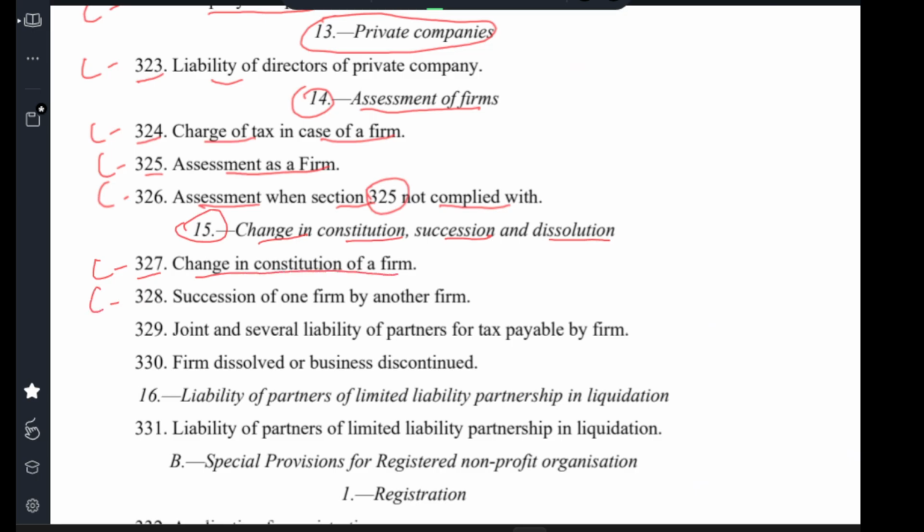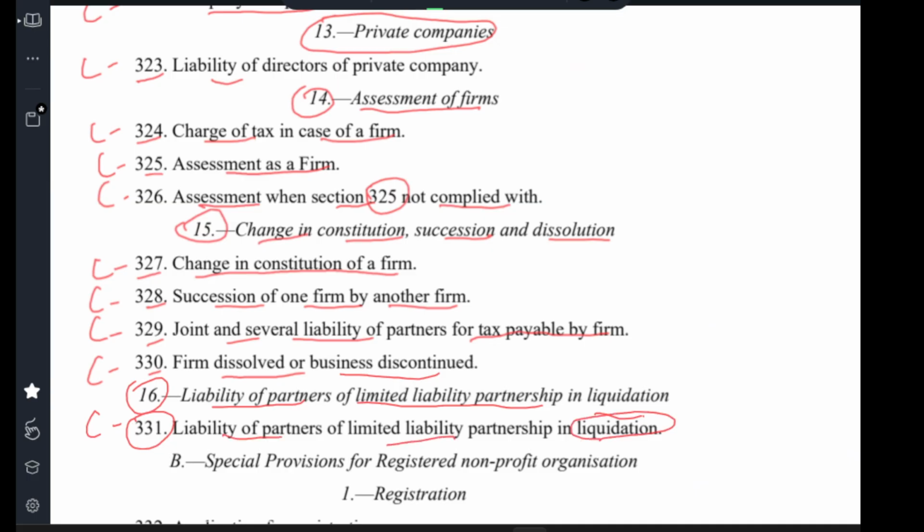clause 327 change in constitution of firm, clause 328 succession of one firm by another firm, clause 329 joint and several liability of partner for tax payable of firm, clause 330 firm dissolved or business continued. 16. Liability of partner of limited liability partnership in liquidation, clause 331 liability of partner of limited liability partnership in liquidation.